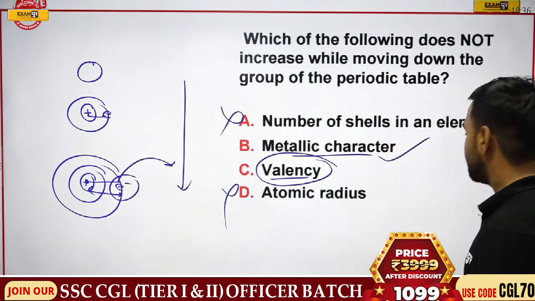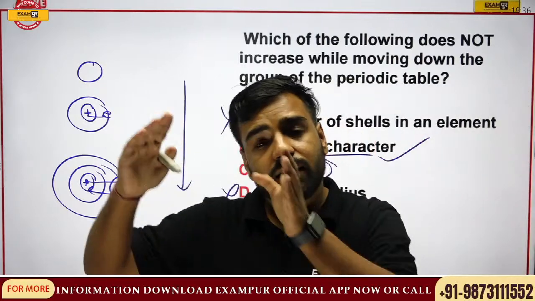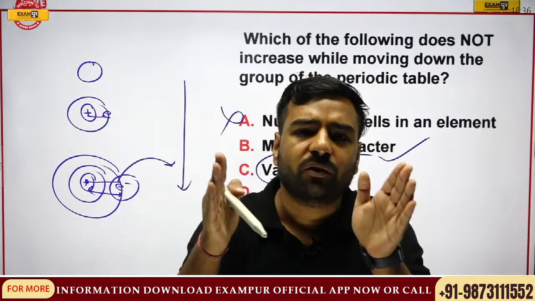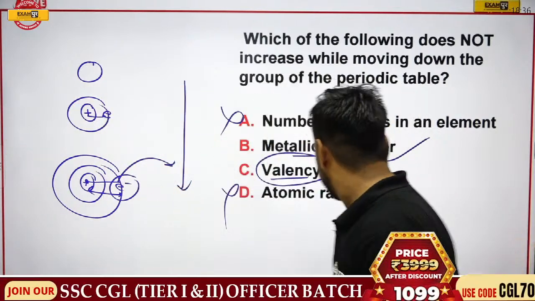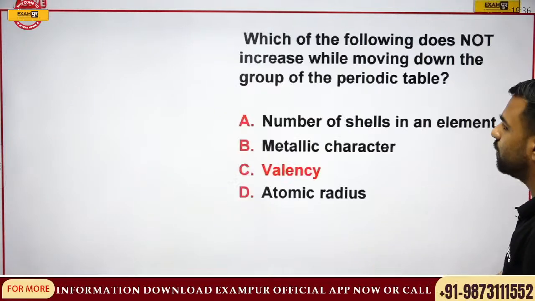Let's try to understand. I was talking about valence electrons, right? In the outermost shell, the total number of electrons is the valence electrons. Now, let's have a look at the periodic table. Obviously, valency is the correct answer. There's no periodic table. Just a second.